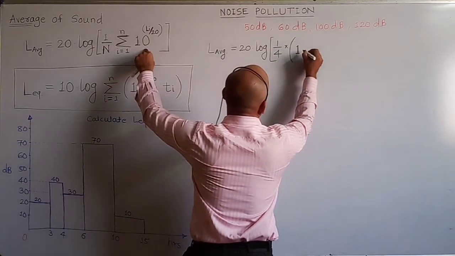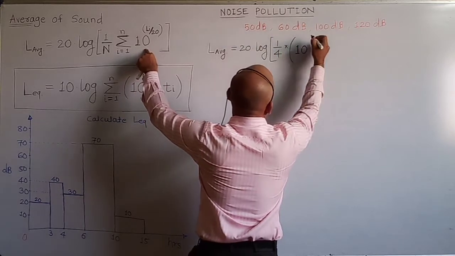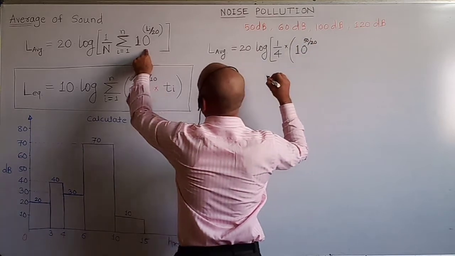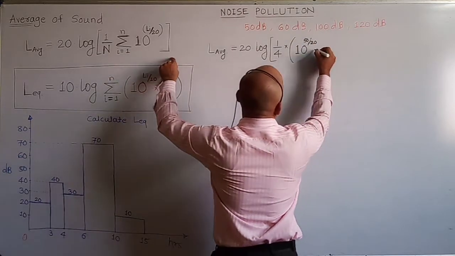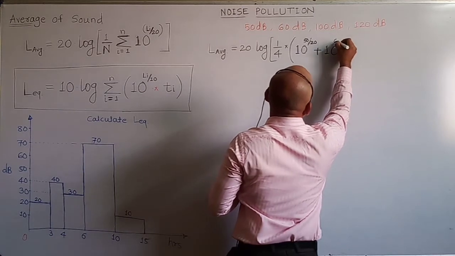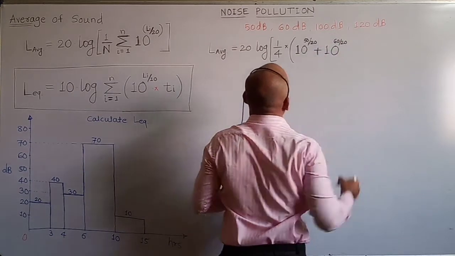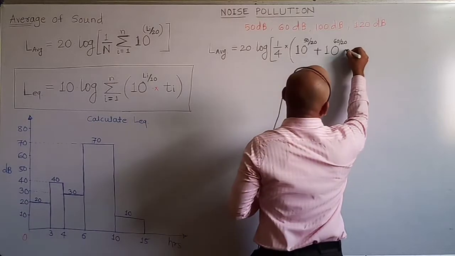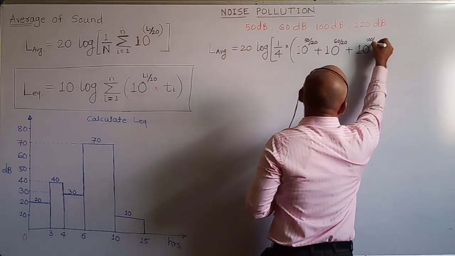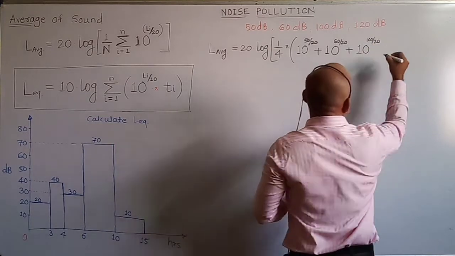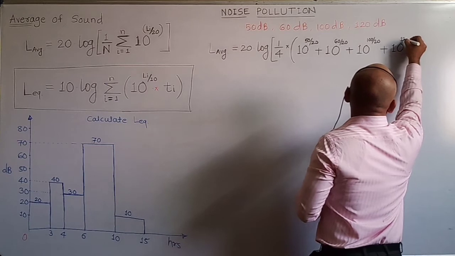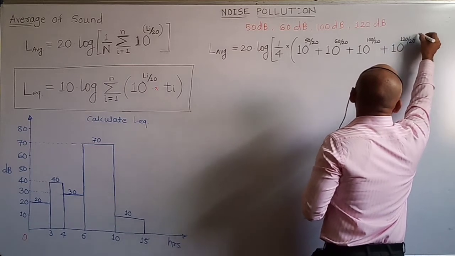First sound level is 50, so 10 raised to 50 by 20, plus 10 raised to 60 by 20, plus 10 raised to 100 by 20, plus 10 raised to 120 by 20.